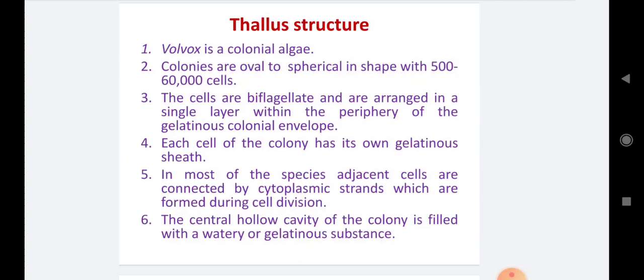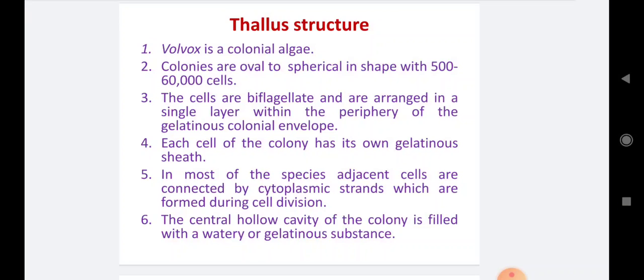Number 4, each cell of the colony has its own gelatinous sheath. As you know, the entire colony has a gelatinous covering, as well as each cell of the Volvox. Number 5, in most of the species, adjacent cells are connected by cytoplasmic strands, which are formed during cell division. While cell division takes place in Volvox, the cytoplasmic strands develop, and these strands are attached to the cells which are nearby in position.